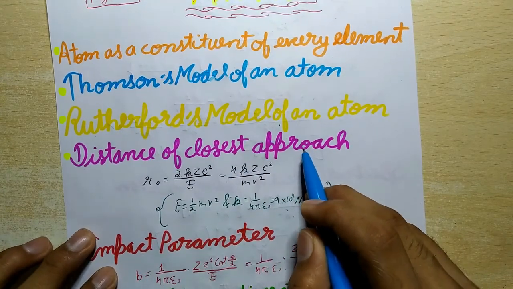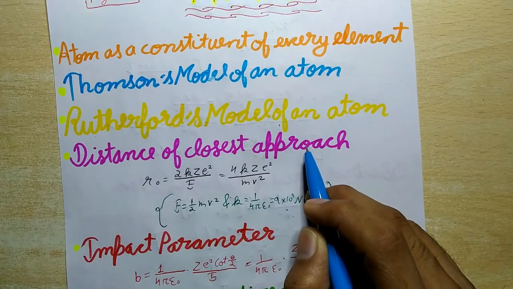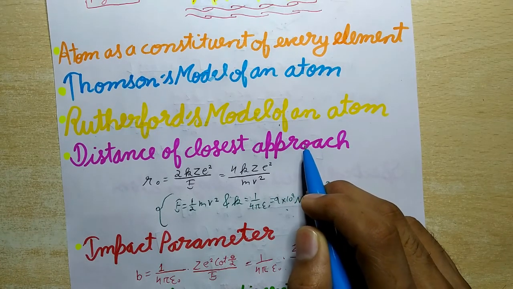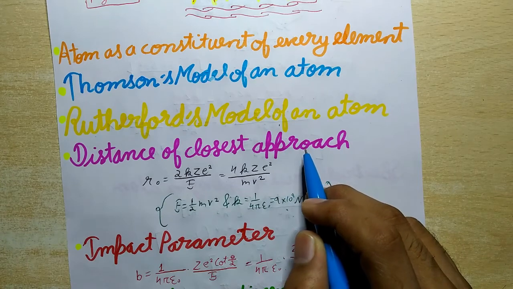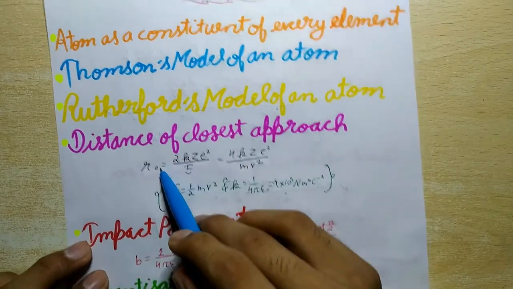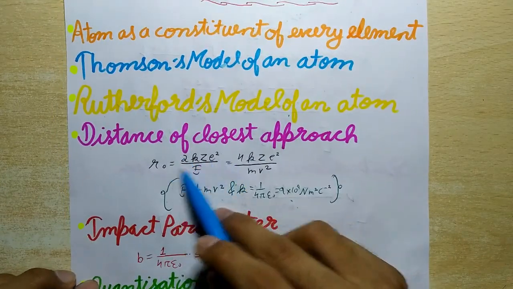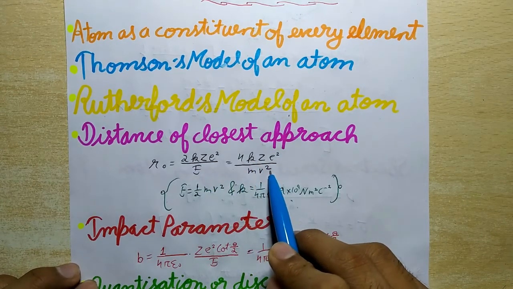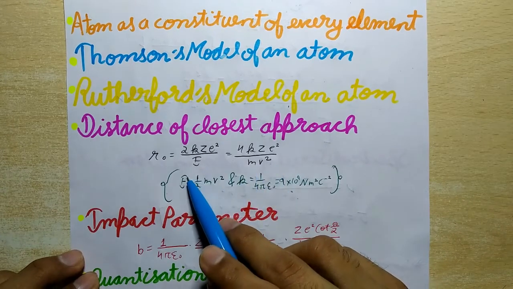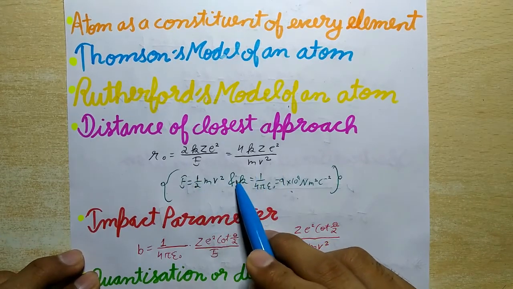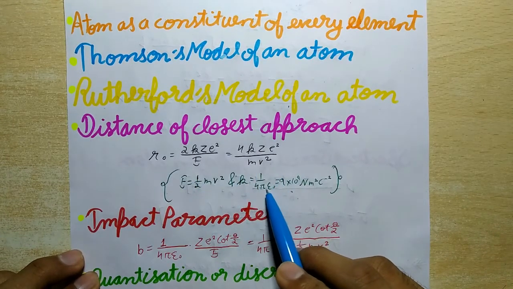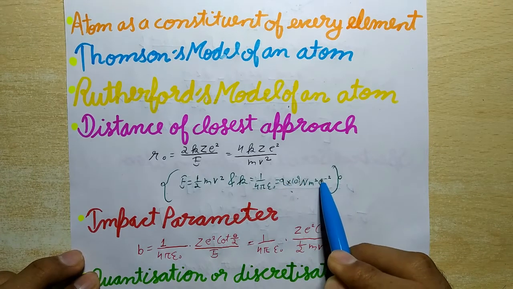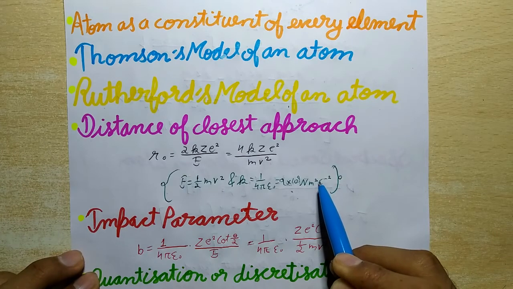When an alpha particle of mass m and velocity v moves directly towards a nucleus of atomic number Z, its distance of closest approach is given by r0 = 2kZe²/E, which equals 4kZe²/mv², where E = ½mv² and k = 1/(4πε0) = 9 × 10^9 N m²/C².